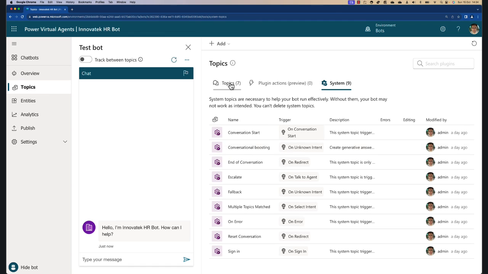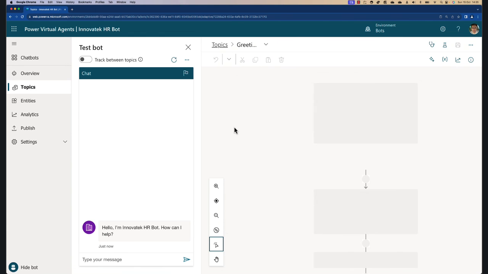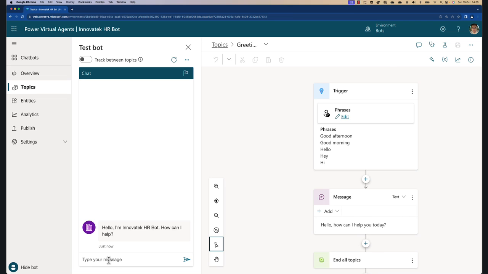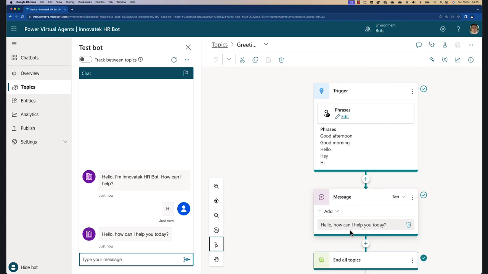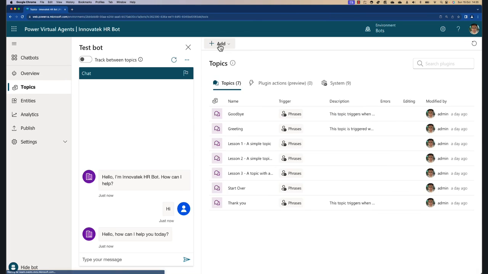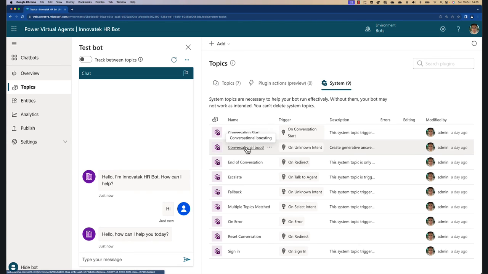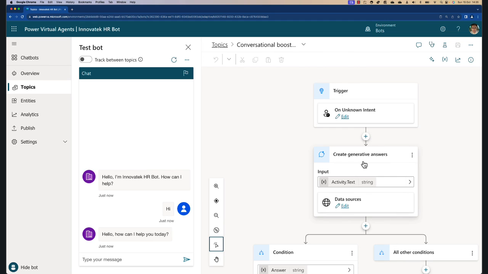We can show this because there's a topic called greeting, and that means that if we say hi to our bot, GPT is not used, and this message will be displayed: Hey, how can I help you today? But whenever an intent is not found, then we will actually get this conversational boosting topic. Let's go to the system topic here and look at conversational boosting. Here we see the create generative answers, and there's a data sources link in here.